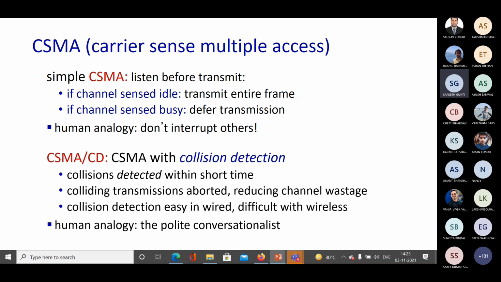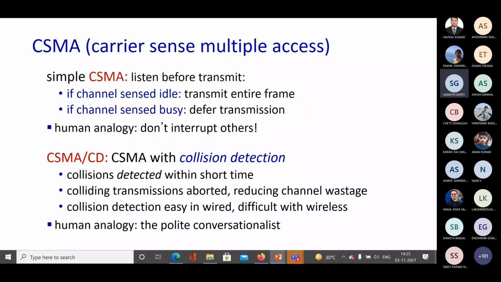This is simple CSMA. Now, CSMA has two variations, as told earlier: CSMA-CA and CSMA-CD. CSMA-CD is CSMA with collision detection, where if there is a collision, it will be detected within a very short time.